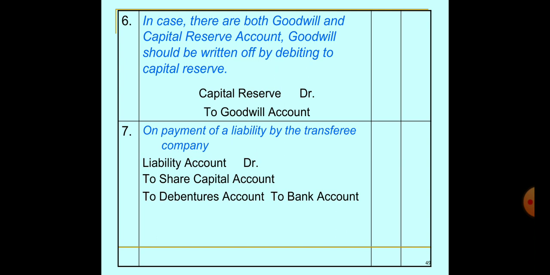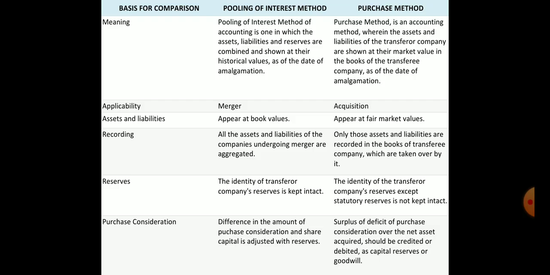In case both goodwill and capital reserve exist as a mutual transaction, again the same entry: capital reserve account debit to goodwill account. On payment of any liability by the transferee company, then again we have the same entry. In this case, we are not passing any amalgamation adjustment account. We are not preparing any kind of development rebate reserve, or any kind of investment allowance reserve.